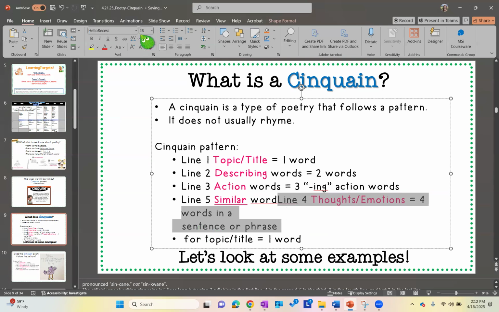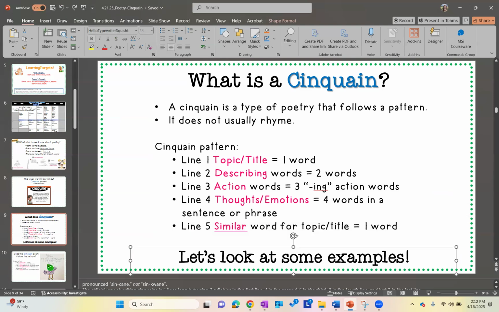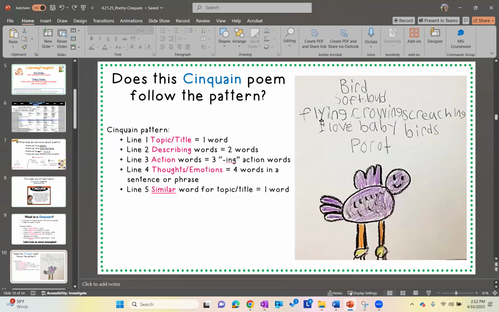And 5, looks like I accidentally messed that up. Okay, 5 is a similar word for the topic or title, and you're just going to use 1 word for that. So let's look at some examples.